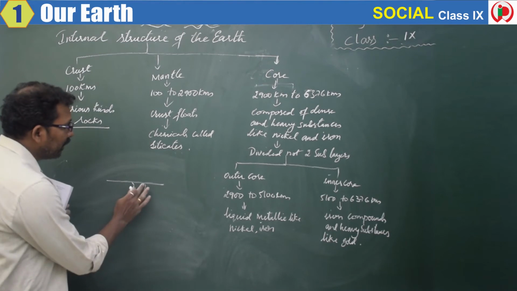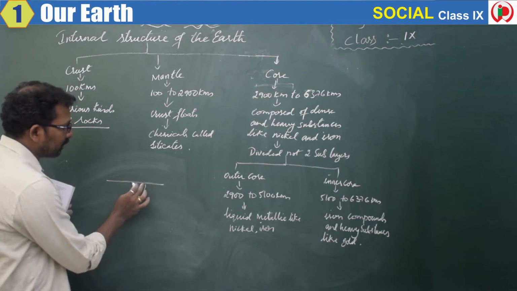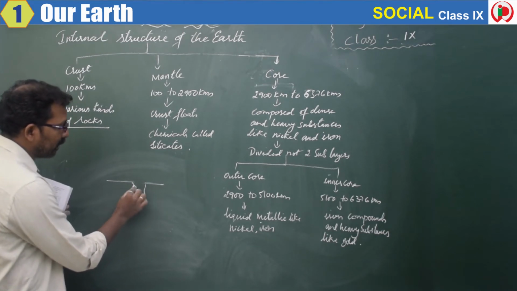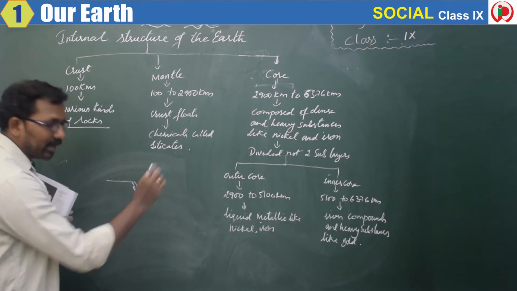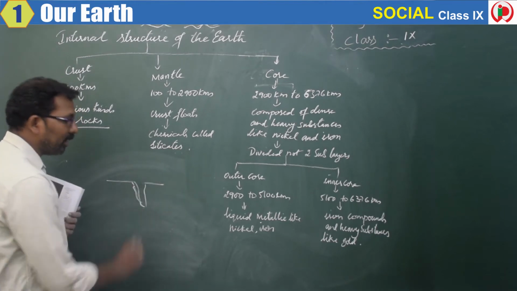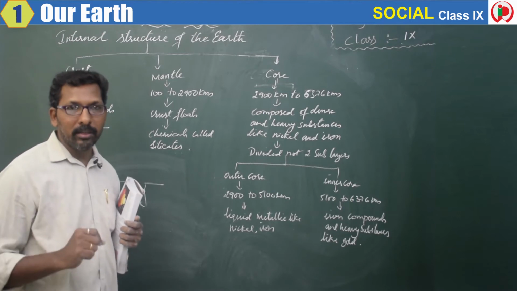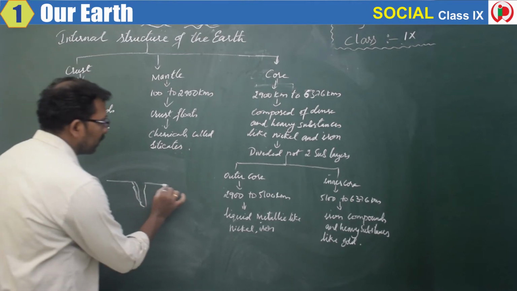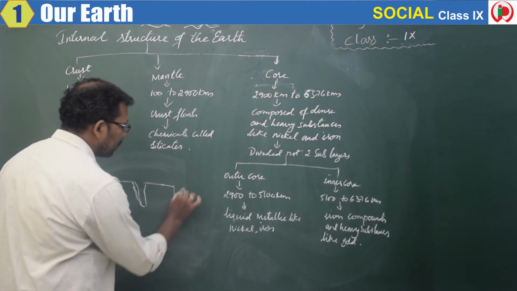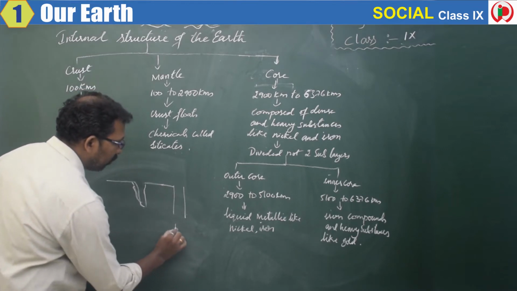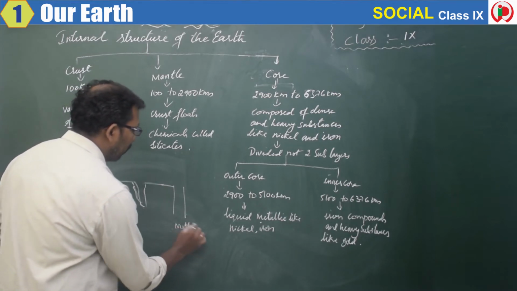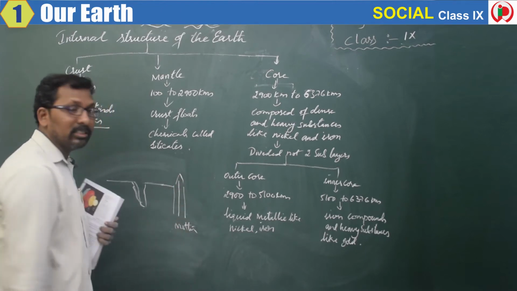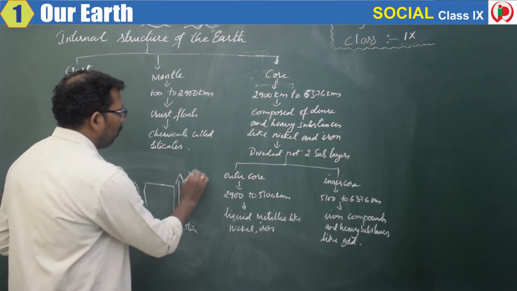And what happens? This material that is present goes inside, and it becomes like a cave. The material goes inside and becomes molten. And in some places the molten material is pushed upwards. We say volcanoes.